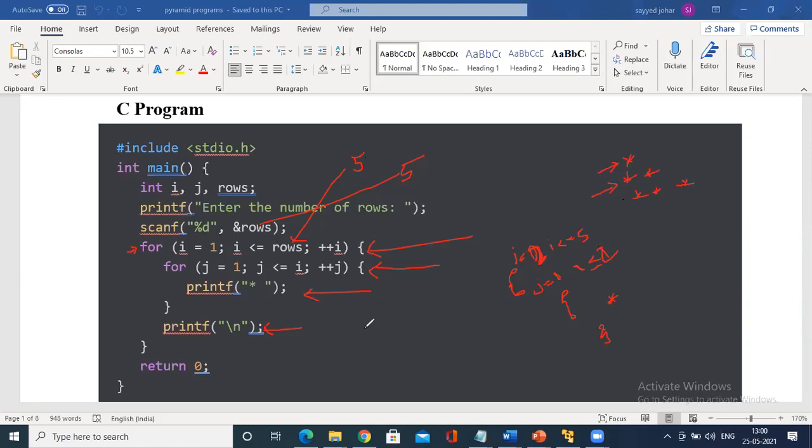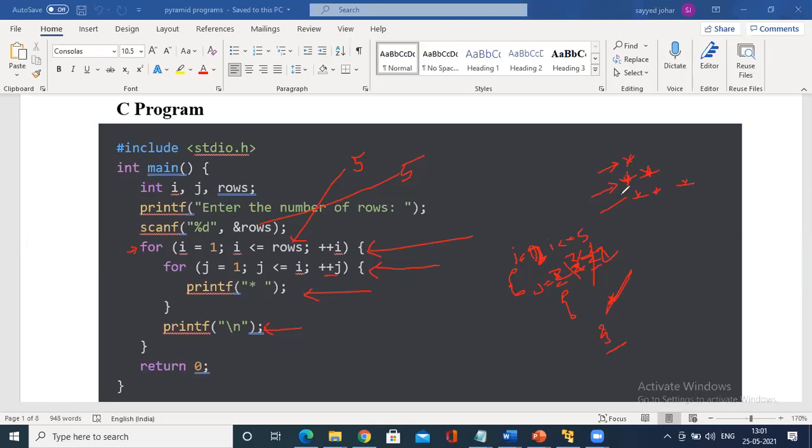What you have to do? Print star. The first star will be printed, and then j is incremented, that is j becomes 2. Is 2 less than or equals to 2? Yes. Again print star, the second star will be printed. Again j is incremented, it becomes 3. Is 3 less than or equals to 2? No. So you come out of this, you will not print, you come out and print the next line.